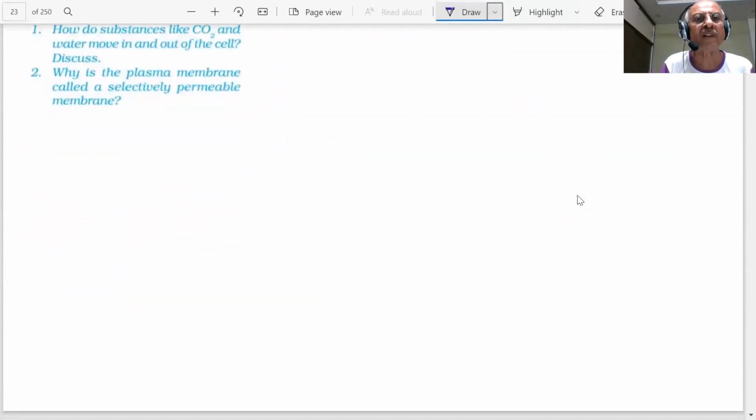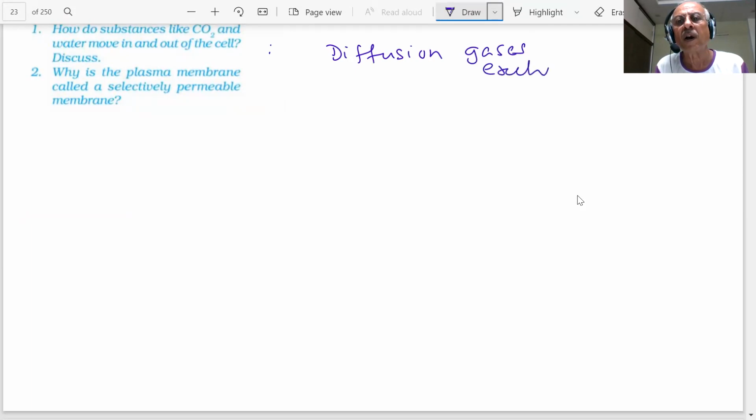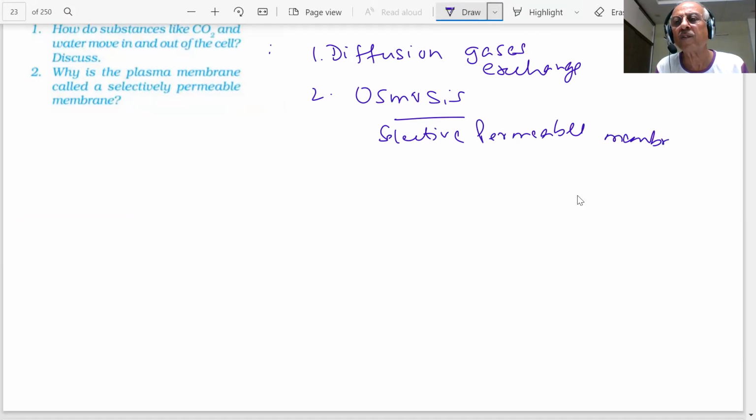For example, how do substances like CO2 and water move in and out of the cell? What is the name of the process? We told you. Diffusion and osmosis. Diffusion process is there, gases exchange takes place. And the second process is osmosis, through a selectively permeable membrane. Water will be exchanged. As we have shown you three cases, water molecules will move from higher concentration to lower. This is a spontaneous process. They do not need energy.